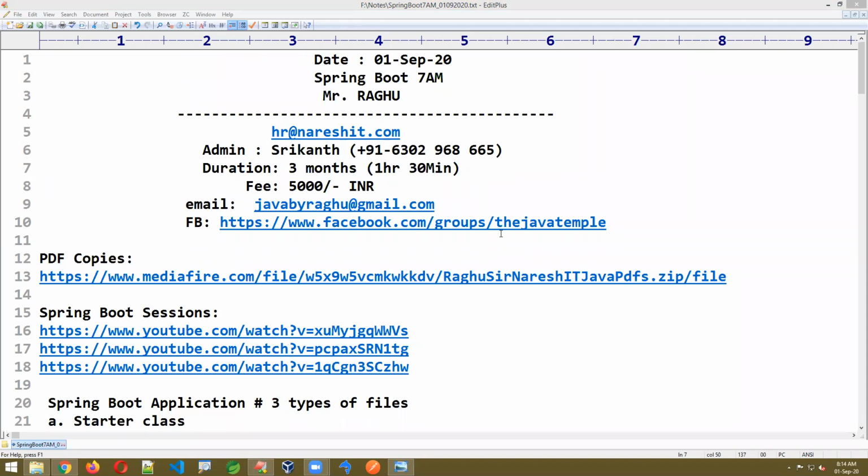Vineet, not only annotations, even enums and interfaces should start with a capital first letter. That's actually the camel case rule. Swaroop, if the same key is repeated multiple times, the last combination will be taken. We will see that once we cover the duplicate key component programming.